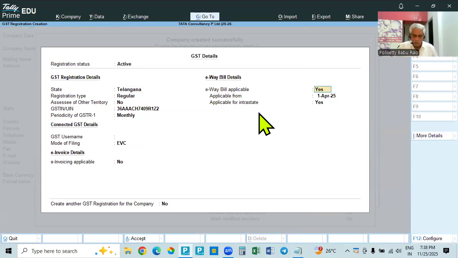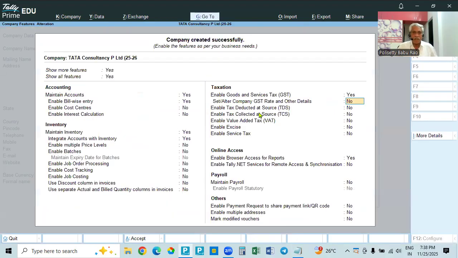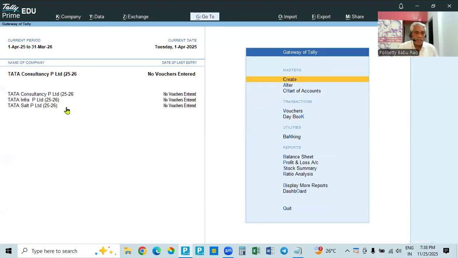No need to do all these things. Accept the features. So already we created 3 companies: Tata Infra, Tata Salt Private Limited, and Tata Consultancy. These companies will be going on, and all their transactions will be recorded in their books, no problem.